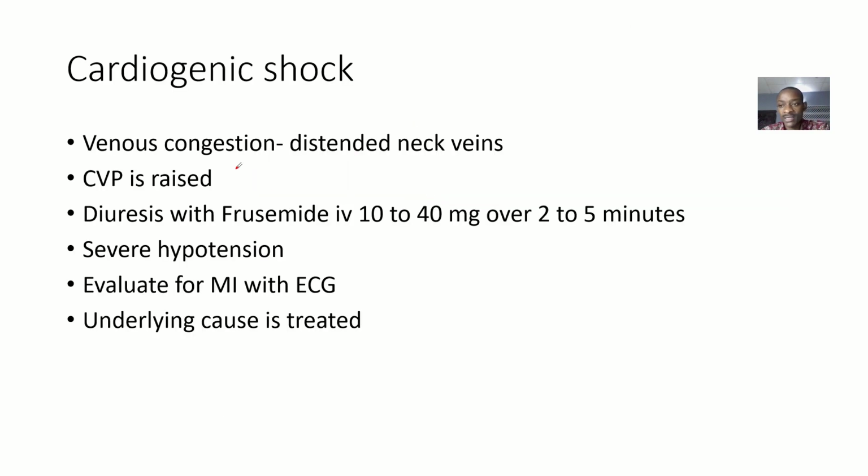The thing is, if there's a cardiogenic shock, if there's a venous congestion, like there's congestion of blood in the veins, it will show distended neck veins. Then there will also be raised CVP, that's the central venous pressure will be raised.